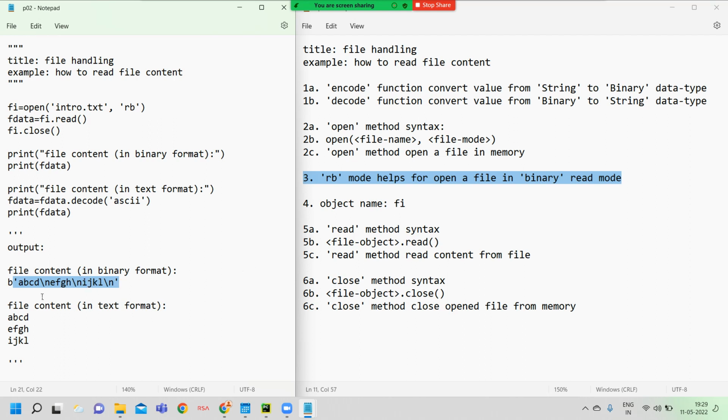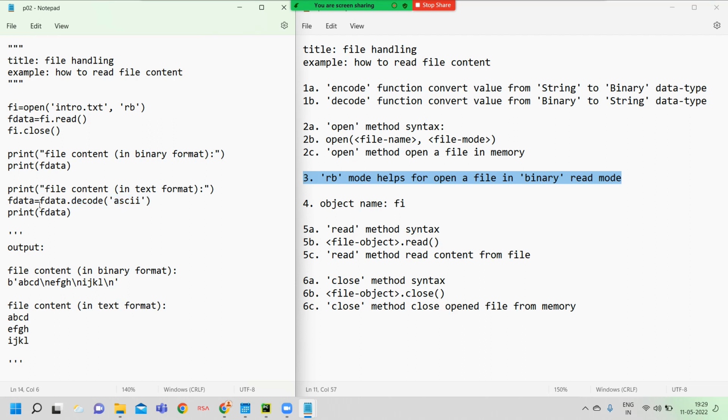Now here it displays ABCD \n, EFGH \n, IJKL \n. Technical persons know the purpose of \n: \n means new line. Non-technical persons may not know it. So what I am trying to say is, here we found binary data, and the decode method converts the value from binary to string.